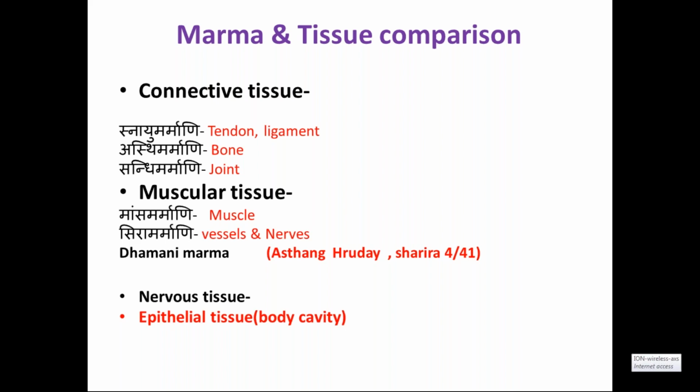And here one more important part: body cavities can also be injured. The cranial cavity may be injured, the thoracic cavity may be injured, the abdominal cavity, the pelvic cavity. There are many stab injuries. Stabbing uses a sharp instrument that can pass through these cavities, and commonly it is called a stab injury. Such injuries may damage the cavities. So all these are basic points regarding the general introduction to marma.